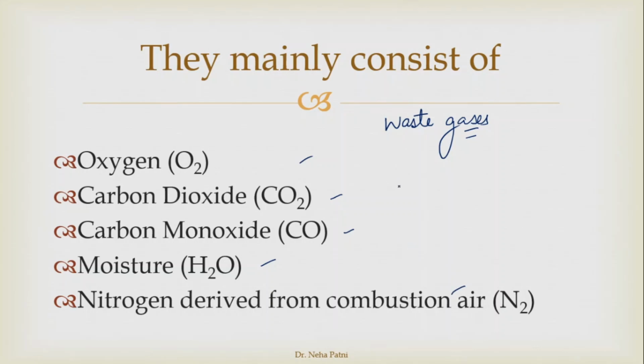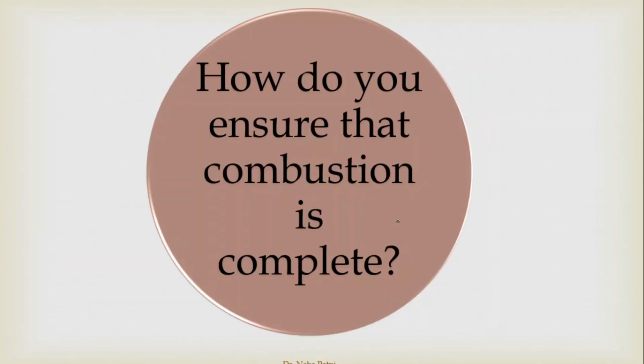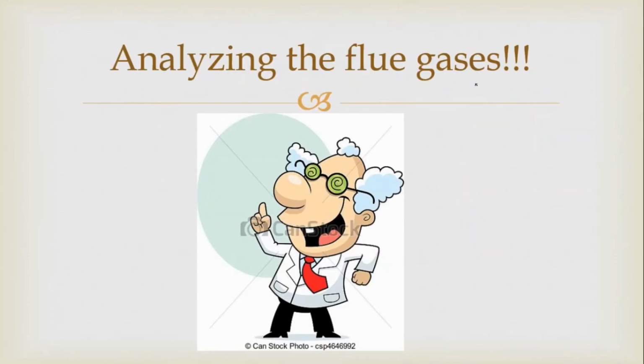So we analyze these five gases coming out of the combustion chamber, and they are going to help you. First of all, how do we ensure that the combustion is complete? Because flue gas is the gas which comes after combustion. If the combustion is not complete, obviously the flue gases will show it. So we ensure complete combustion by analyzing the flue gases.